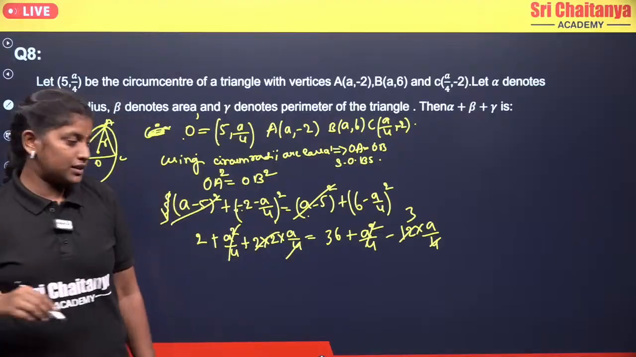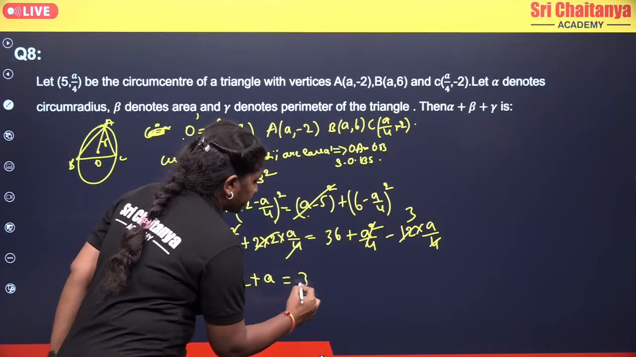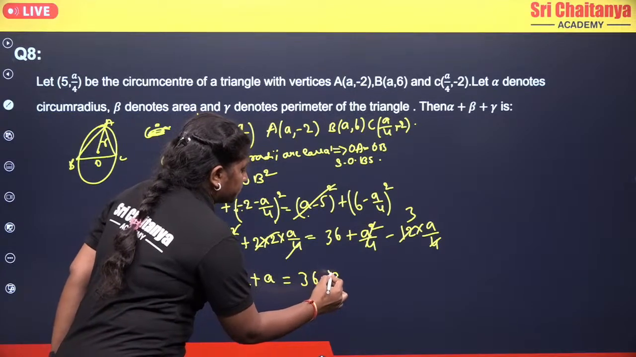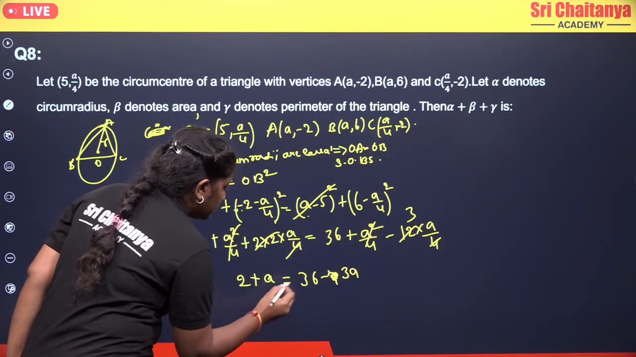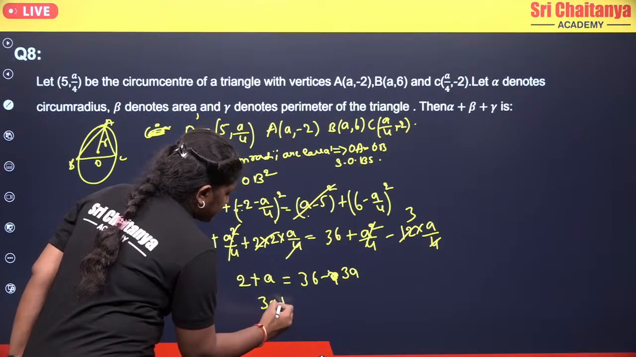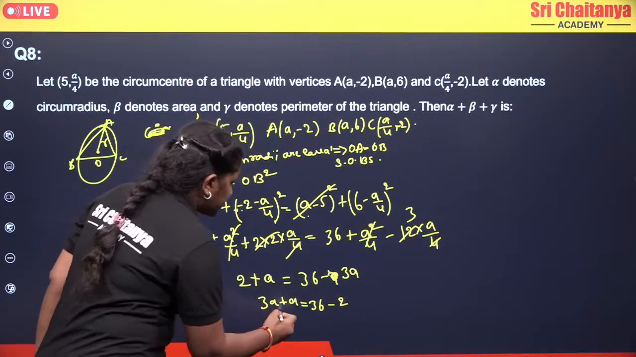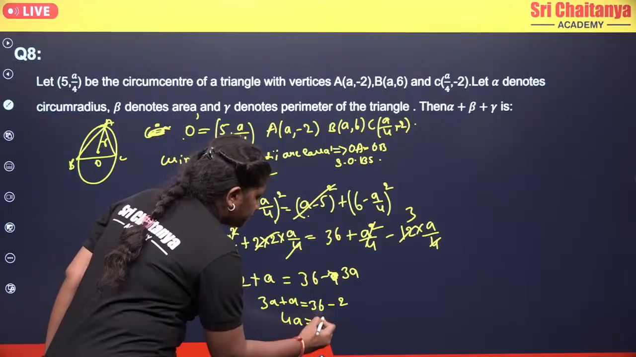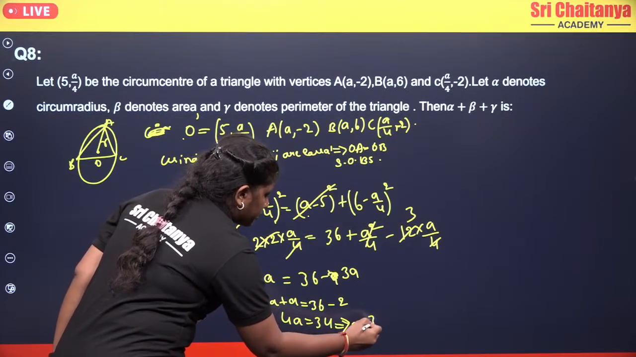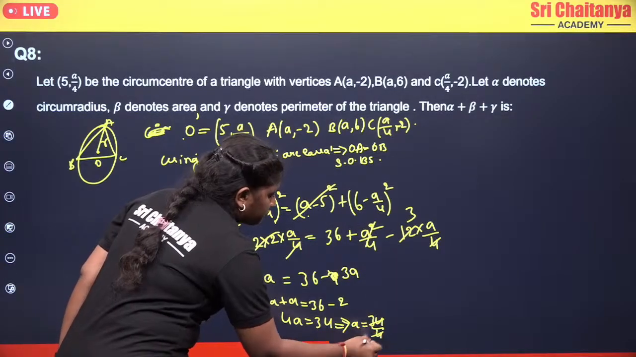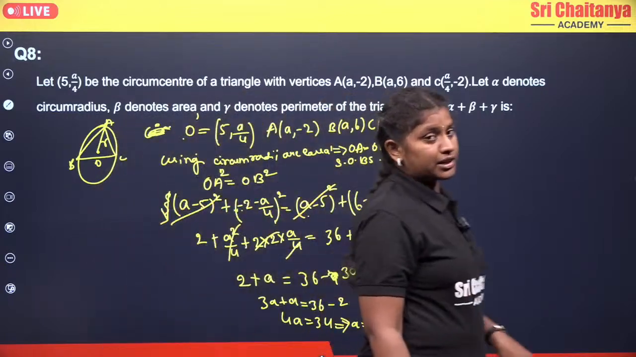So now if you observe clearly, we will have 2 plus A equals 36 minus 3A. Here it was 3A. Now take your minus 3A to this side, so that becomes plus 3A plus A equals 36 minus 2. So that becomes 4A, which equals 34. Now the A value will be 34 by 4. In the 4th table, you can take 17 and 2, so the A value we got is 17 by 2.